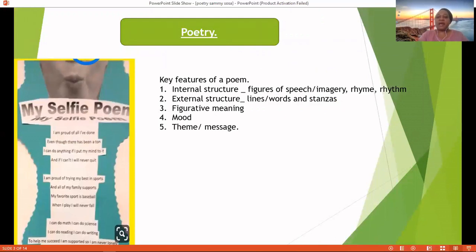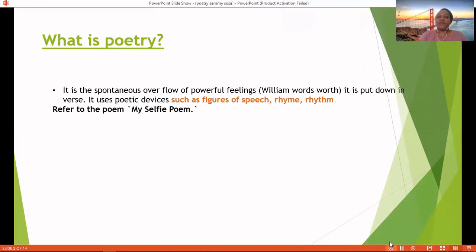Right, we are going to look firstly at what poetry is. What is poetry? I know most of us have gone through poems, and some of us maybe are poets. We write our own poems.